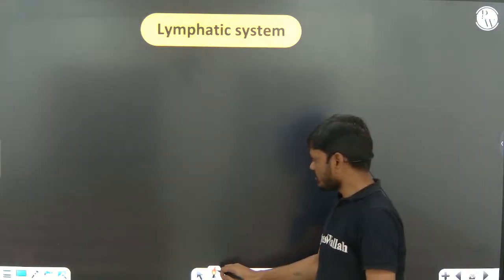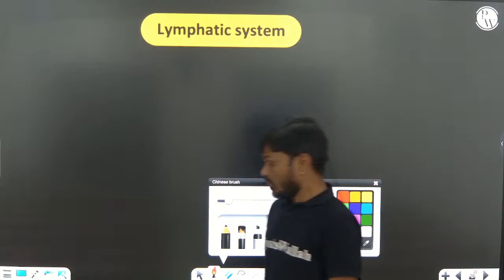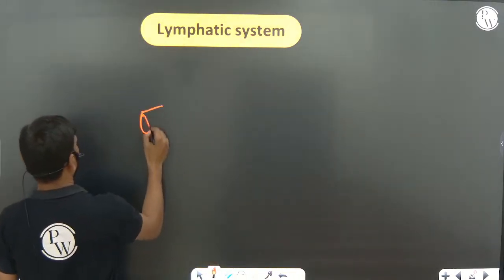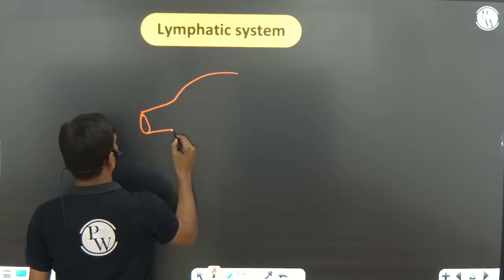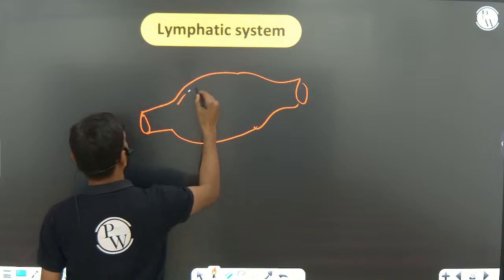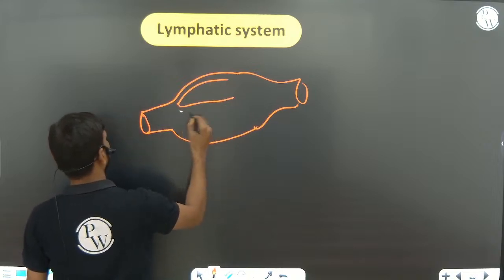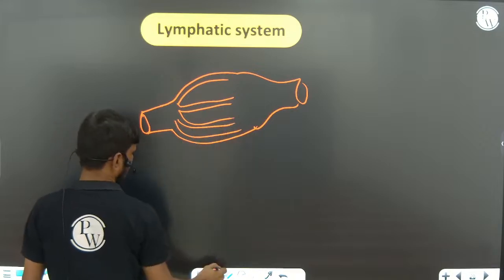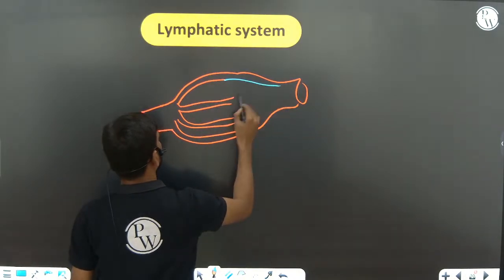Right. Lymphatic system. When blood passes through the capillaries, okay, these are capillaries, these are all venules.